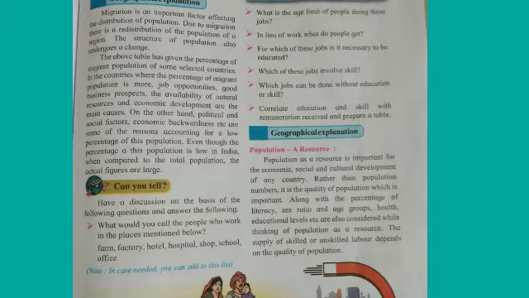Second question, what is the age limit of people doing these jobs? Next question, in lieu of work, what do people get? Fourth question, for which of these jobs is it necessary to be educated? Next question, which of these jobs involve skill? Next question, which jobs can be done without education or skill? Last question, correlate education and skill with remuneration received and prepare a table.